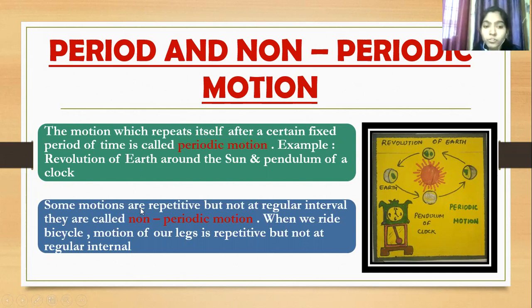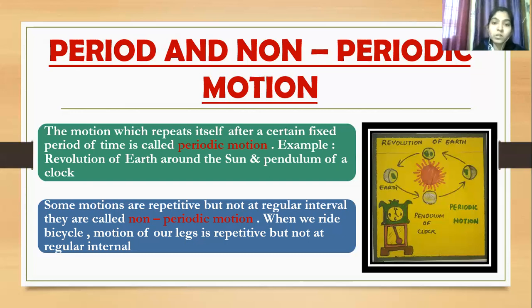But some motions are repetitive, but not at regular intervals. So some motions are repetitive, but the time is not fixed. Such type of motion is called non-periodic motion. For example, when you ride a bicycle, the motion of our legs repeats. We pedal it, but not at a regular interval. Is it clear?